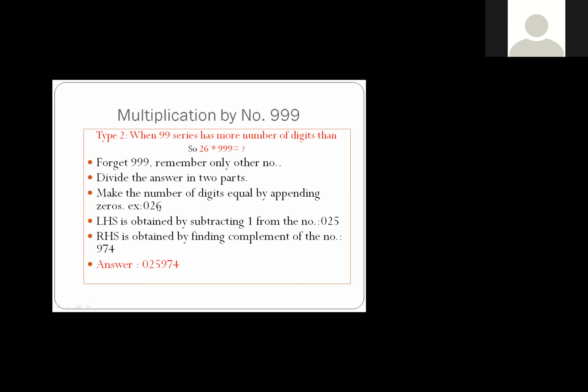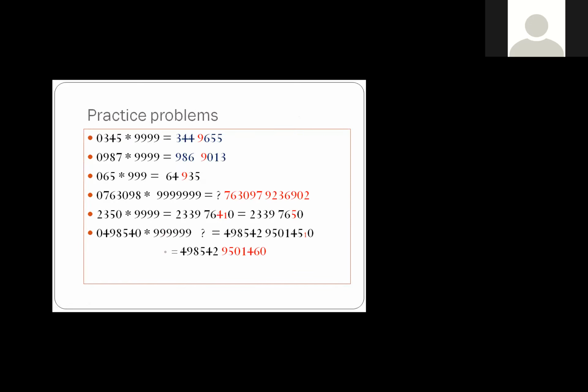Let's do one problem so that things will be clear to you. So for example, 345 multiplied by 49, right? 345 multiplied by 49. How many digits are there in 49? Two digits are there. And in 345, how many digits are there? 3 digits are there. So it is less. So what we will do? We will make an equal number of digits in both the numbers. Now we will put 0.